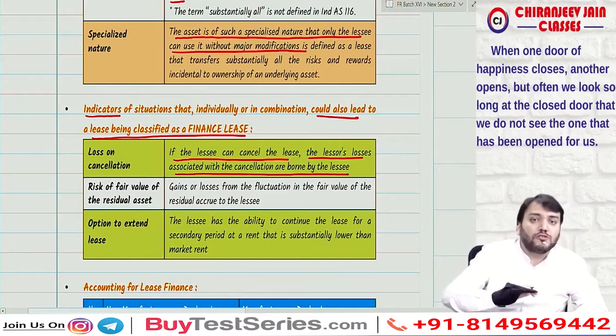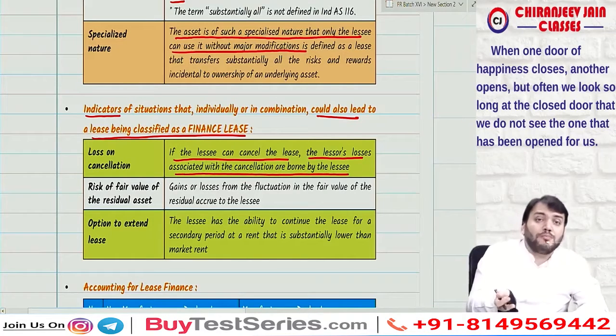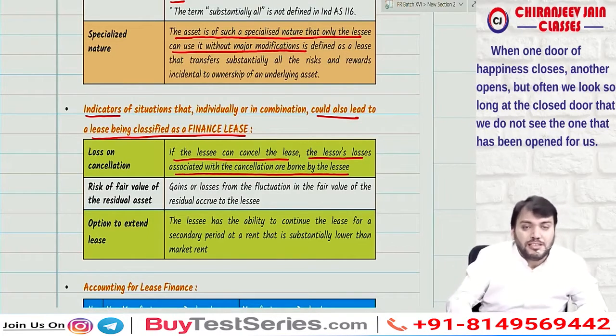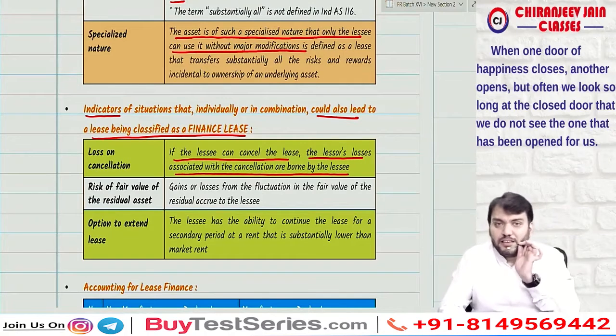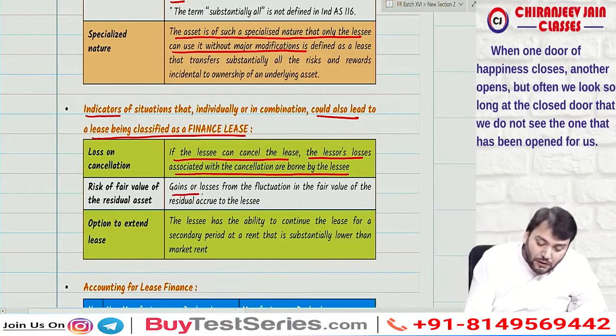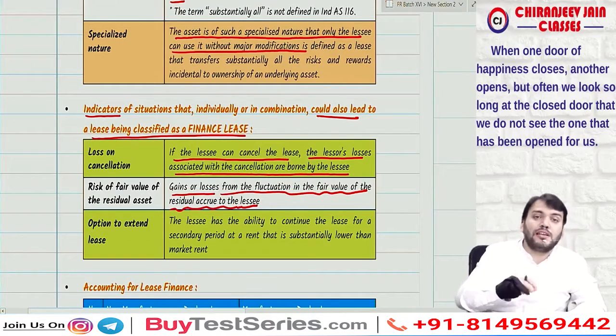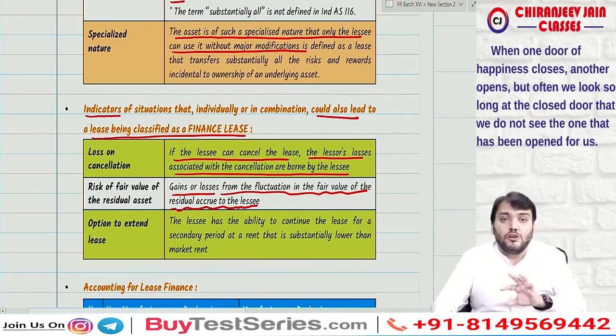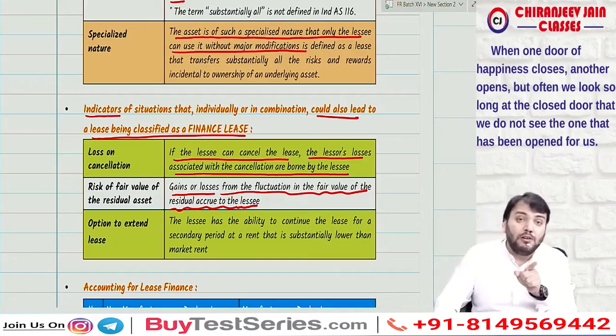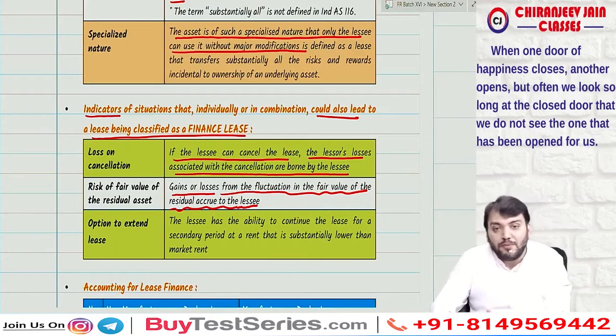That means all the loss of the lessor needs to be borne by the lessee on cancellation of the lease. So it is a finance lease. Correct? Gain or loss from the fluctuation in the fair value of the residual accrues to the lessee. Any gain or loss due to fluctuation in the fair value of the leased asset belongs to the lessee, then it will be a finance lease.